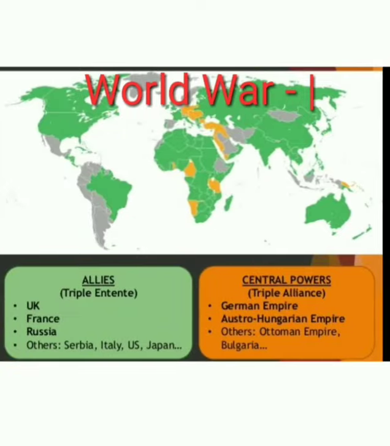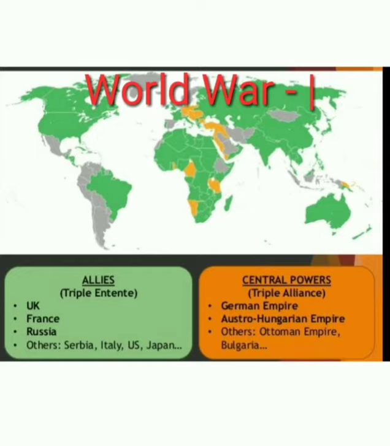So let's begin now. We are going to discuss World War One. We know that two different groups were formed: the Central Powers and the Allied Powers. The Allied Powers means the friendly group. The important countries in this group were the UK, France, and Russia. Afterwards, other countries such as the US and Japan joined.